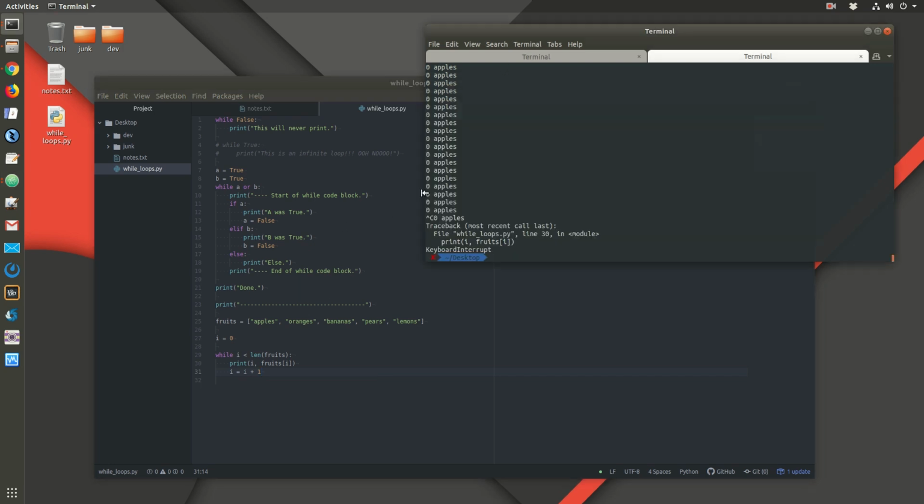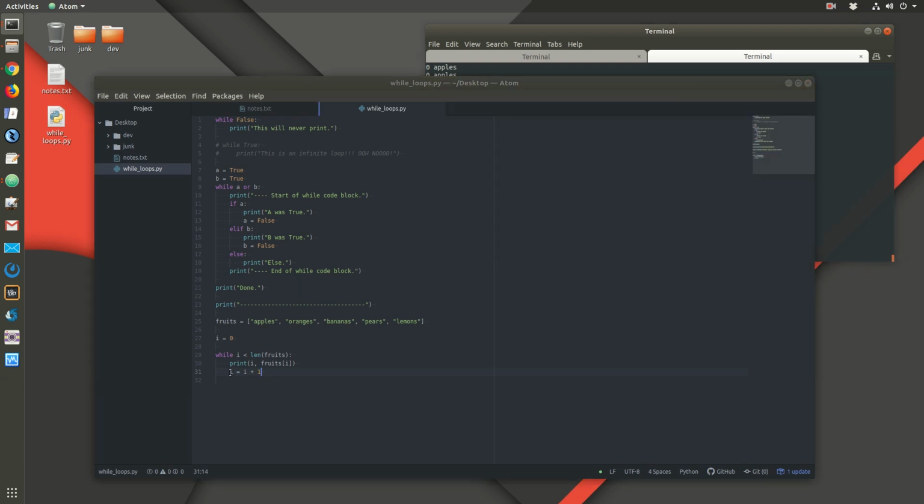Now we no longer have an infinite loop, because i eventually is going to become equal to or greater than the length of fruits. Okay, so index 0, 1, 2, 3, 4. We have 5 objects here, so the length of fruits is 5. If i is 4, 4 is less than 5, so this will be a true statement, and this will run.